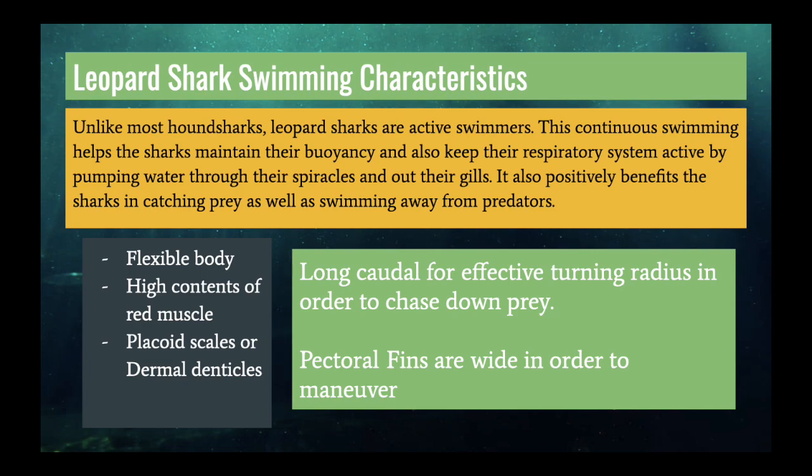The red muscle contains myoglobin, which carries and stores oxygen in the muscle cells that overall produces energy. The placoid scales or dermal denticles on the shark's exterior are teeth-like structures that almost feel like sandpaper. These scales help reduce friction when the shark swims, which allows the leopard shark to swim at fast speeds to catch prey and avoid any predators.